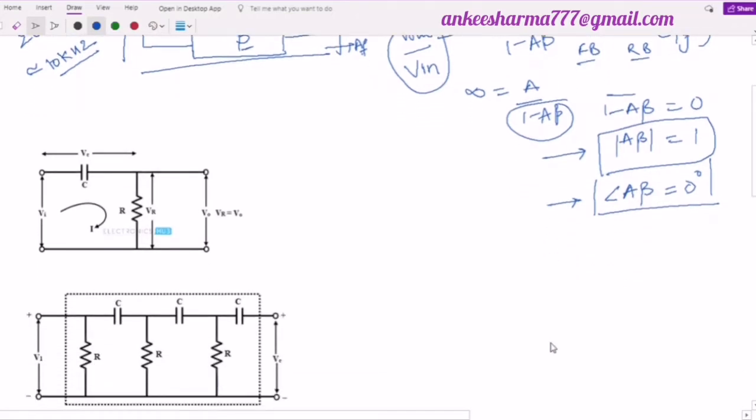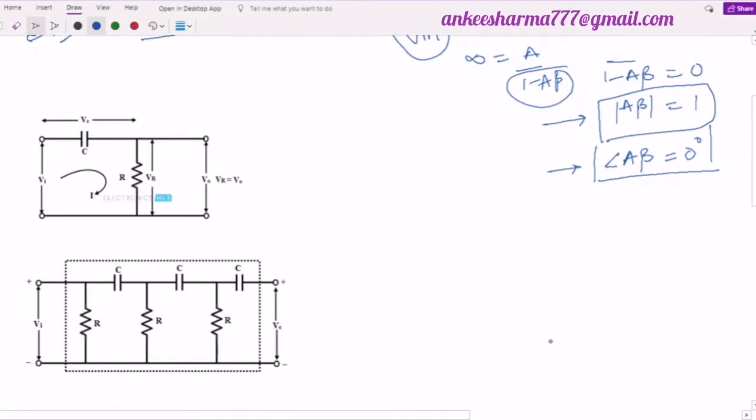Now if you look at this diagram, I have drawn an R and C circuit, where the input is applied at these two ends and the output is taken across the resistor R. So if I want the transfer function of it, what will it be? Transfer function is nothing but the output upon input. Over here the output is V naught, or you can write it as V_R, because it is the voltage across the resistor R, divided by Vi. What is Vi? It is the input that is applied at these two terminals, let it be XX dash.